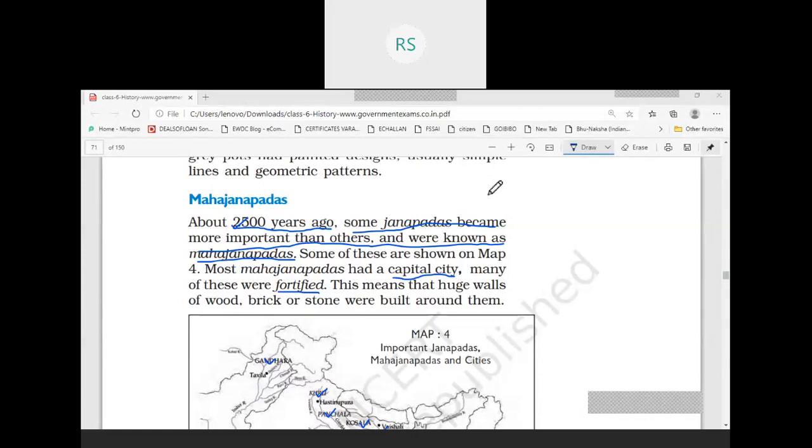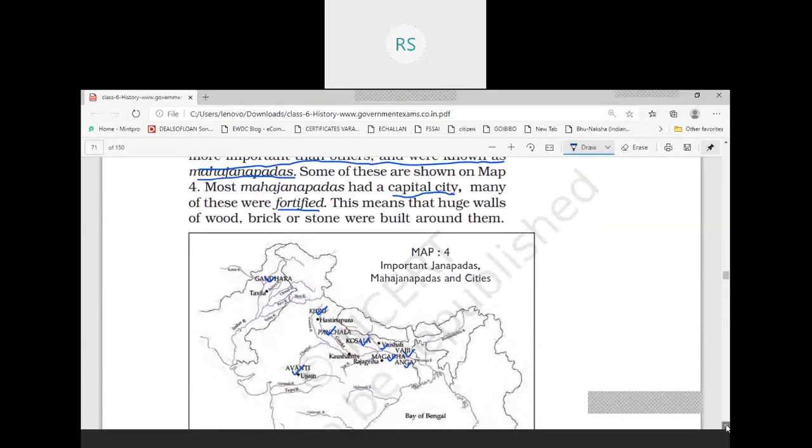Fortified means the capital city was having a boundary around it, around the city. There was a boundary around the capital city, and for the purpose of entering, there were gates. So this was done in order to secure the capital city.